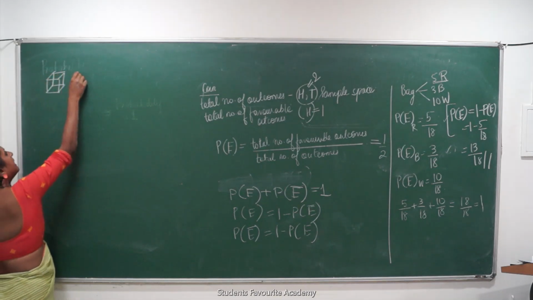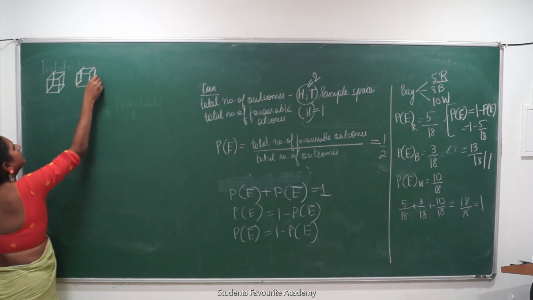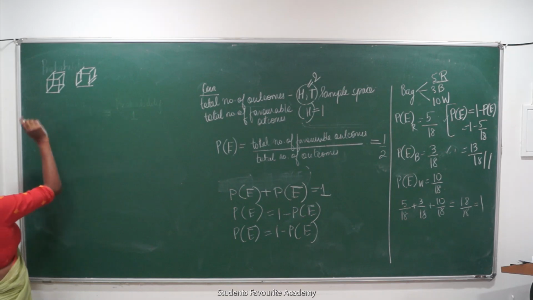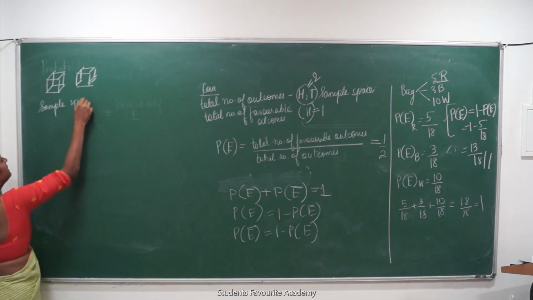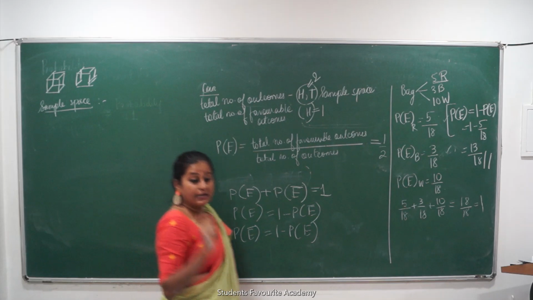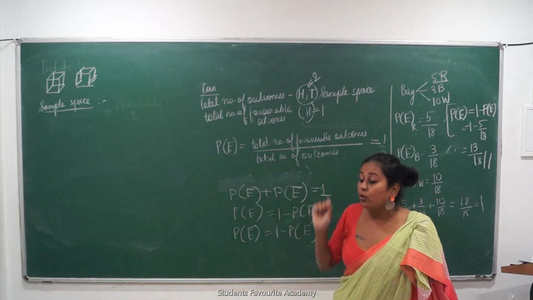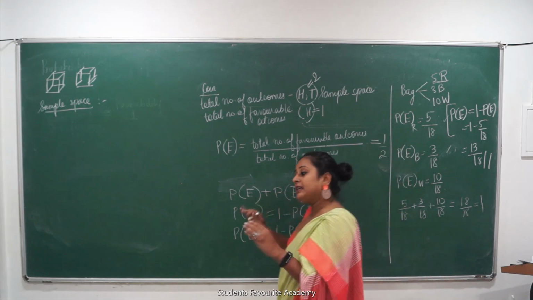There are 2 dice I have, and both the dice have 6 numbers each. Right? Okay, so what is my sample space here? Sample space is the number of contents or total number of events. So the total number of outcomes is basically my sample space.